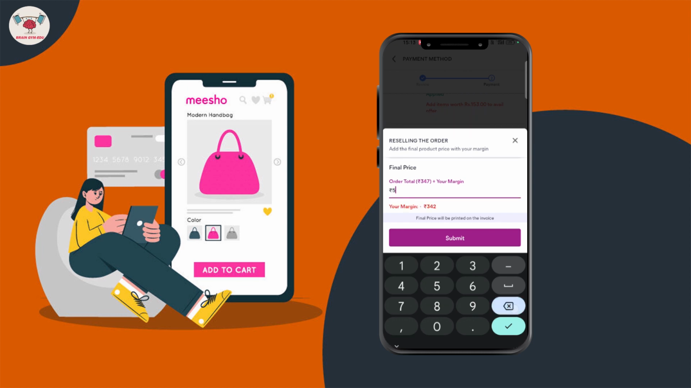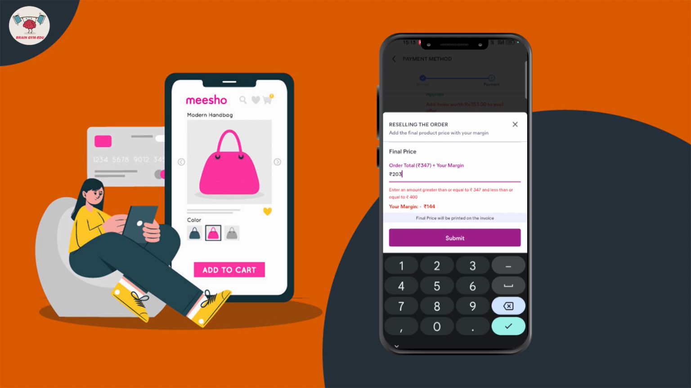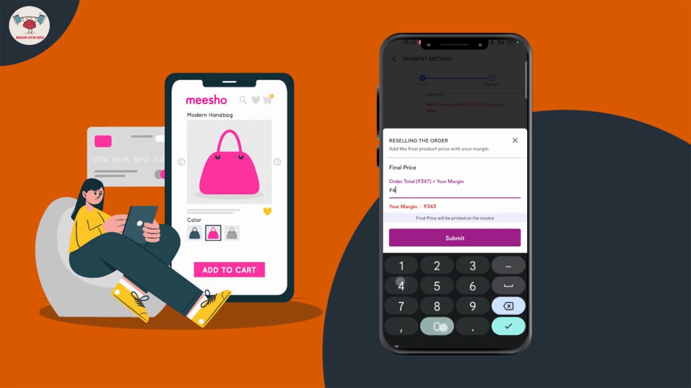Sorry, it was recently updated. Order total is 347 plus your margin. When you go with 550, your margin is 203 rupees, right? So here you need to add 203 rupees. No, sorry, 400. Your margin is 53 rupees.